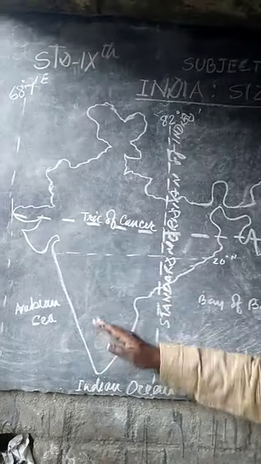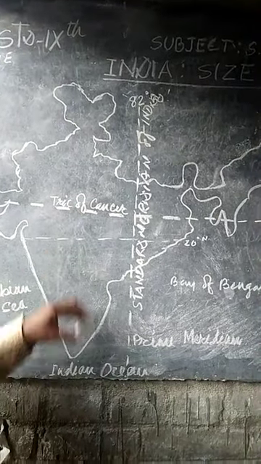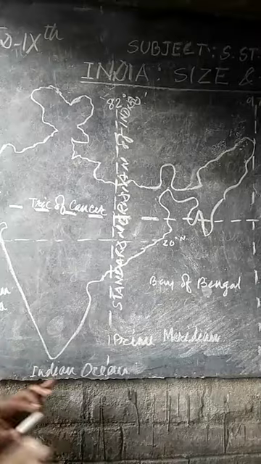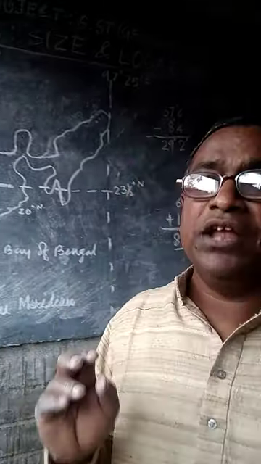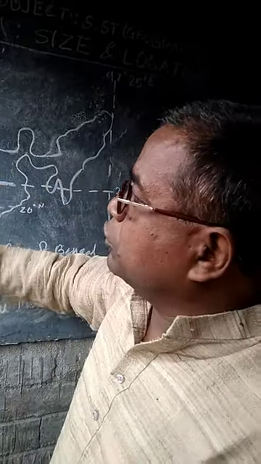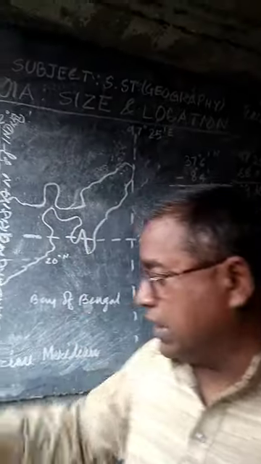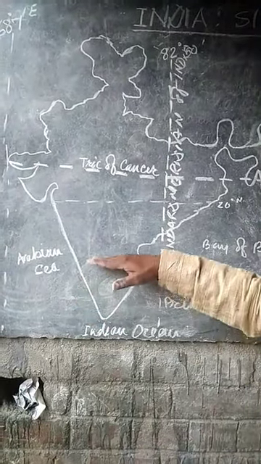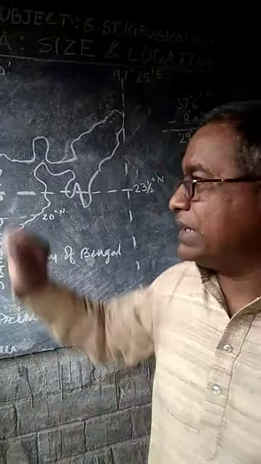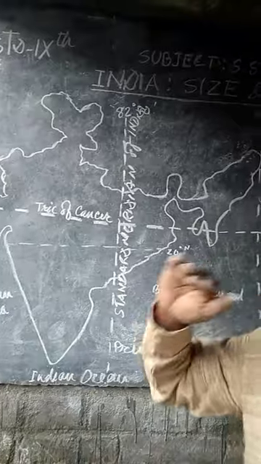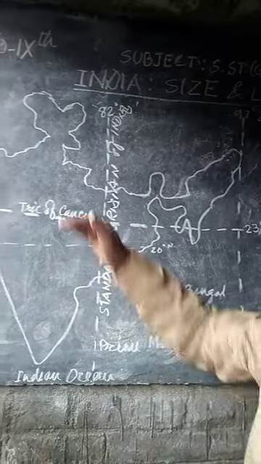While in these parts of India, the southernmost parts of the country, which are very close to the equator, it creates approximately equal day and night. The difference between day and night is not more in this region. Here the duration of day and night are approximately equal, and in this region there may be differences, but only a few minutes. But in this region the difference may expand to 1 hour and more.